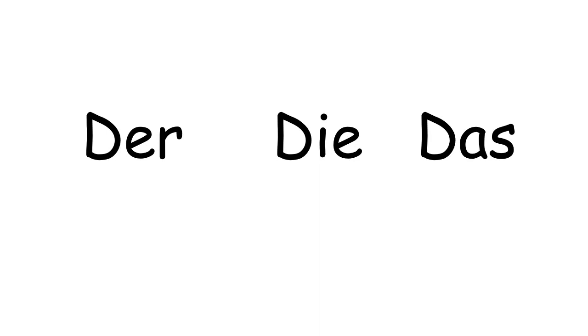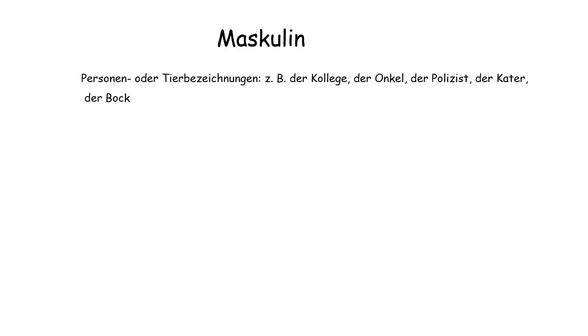So let's see how we recognize that an article is masculine, how we recognize that it is feminine, and how we recognize that it is neuter. So, masculine: Personenbezeichnungen means male persons, like father, uncle, doctor. If it is a male doctor, then it is Arzt, and it is masculine.